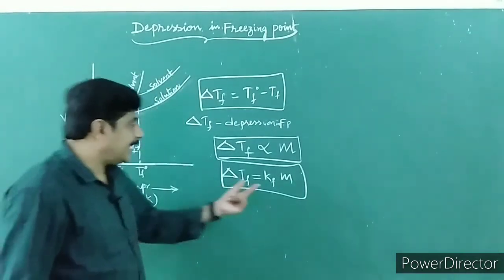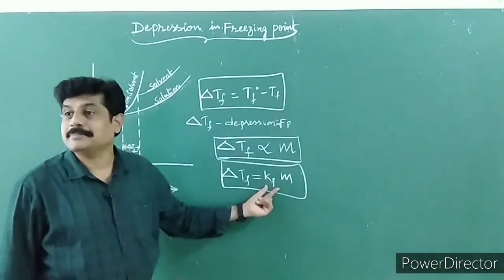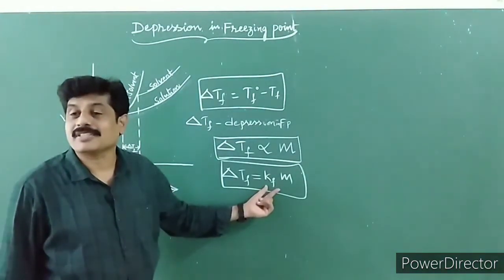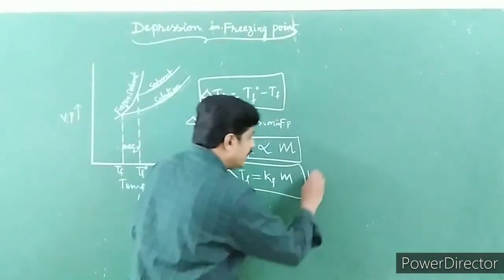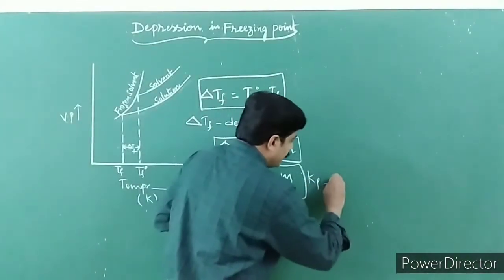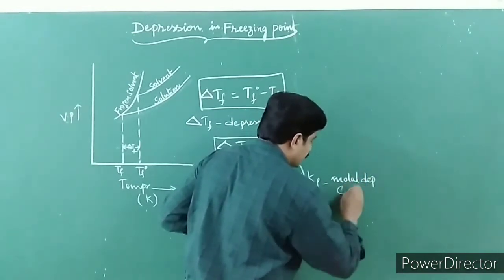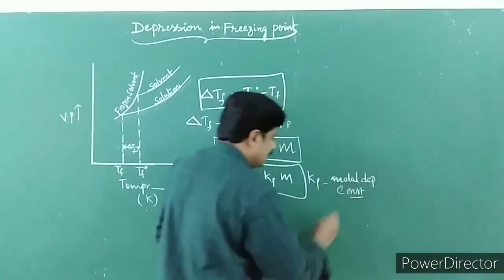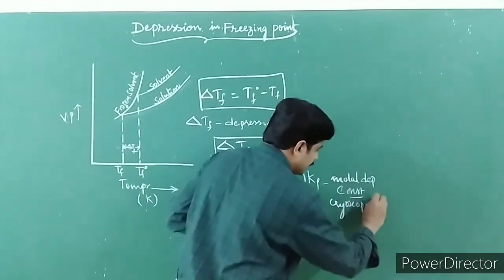Remember, what is this Kf? Children, Kf is nothing but cryoscopic constant, otherwise called molar depression constant. Kf is molar depression constant, otherwise cryoscopic constant.